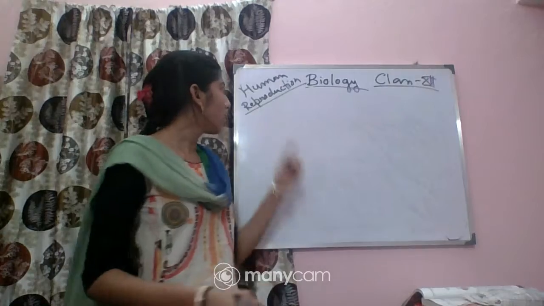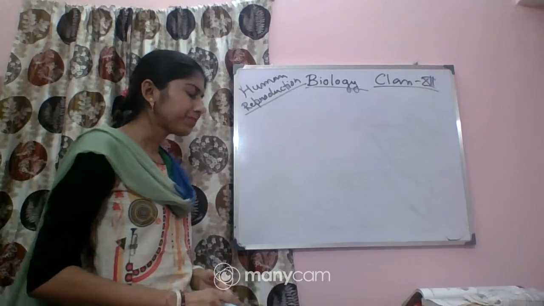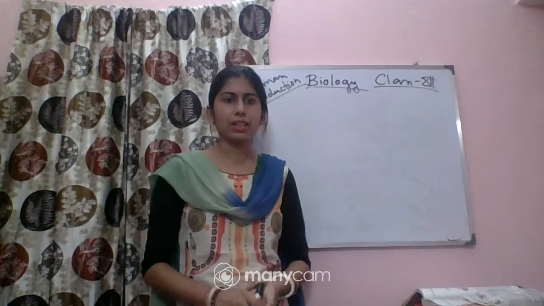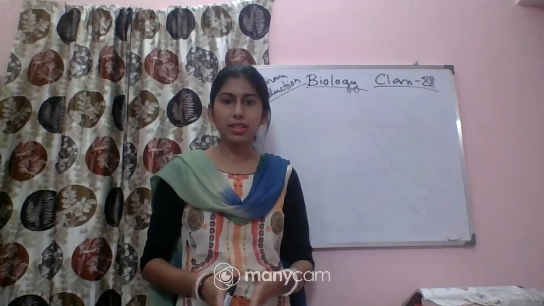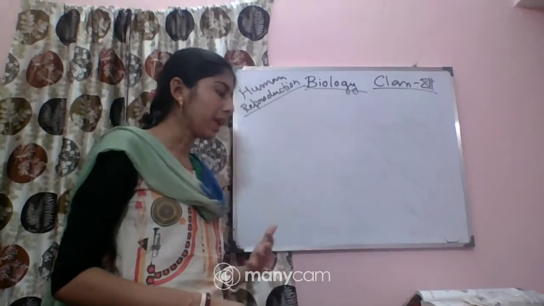Okay, so what is the name of our chapter? Human reproduction. And as you know, first fertilization takes place, and after the fertilization implantation will take place. Immediately after the implantation, you can remember that in the blastula stage we have the inner cell mass and the trophoblast layer.